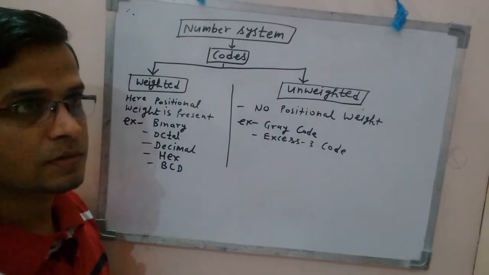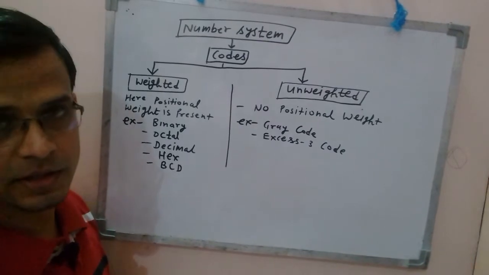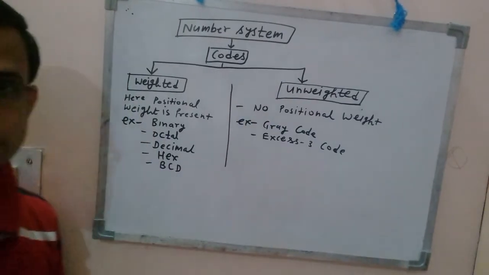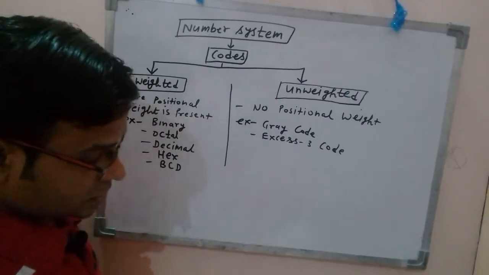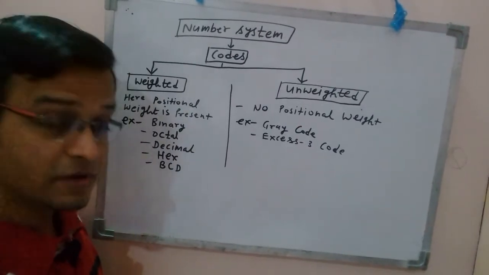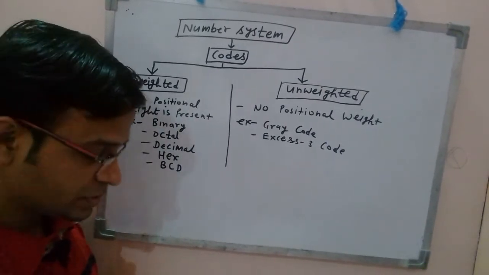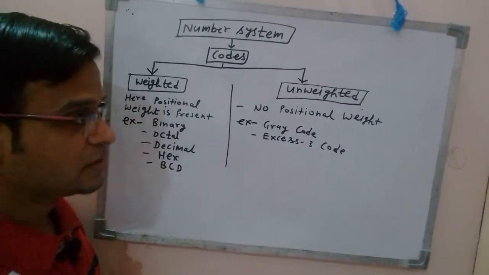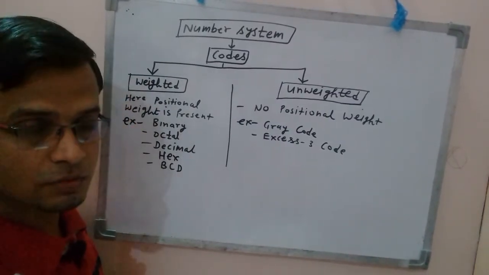So number system, or you can say codes, various codes, can be broadly classified into two categories. Number one, weighted code, and the other one is unweighted code, right? Weighted code means those codes which have their own positional weight. If each bit has its positional weight, then we call such code a weighted code. And if there is no positional weight for any code, then it is known as unweighted code, right?